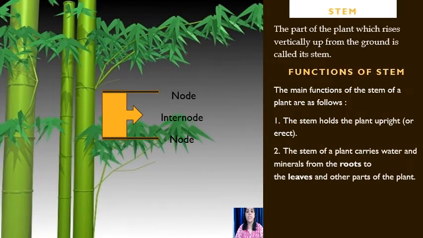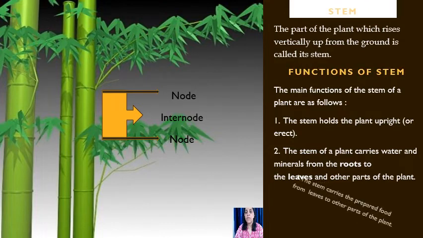The other function performed by the stem of a plant is that it carries water and minerals from the roots to the leaves and other parts of the plant. Whatever water we pour in the soil, roots absorb that water and transport it to the stem. And then stem carries that water and minerals to the leaves and other parts of the plant.